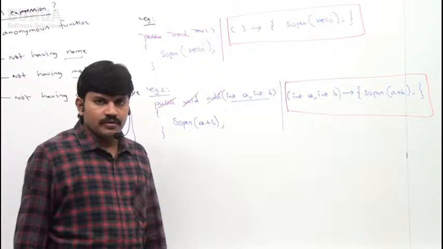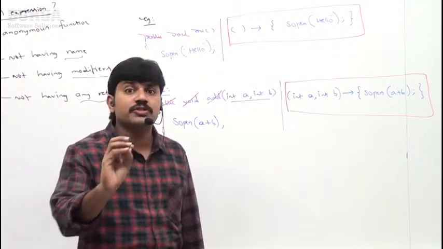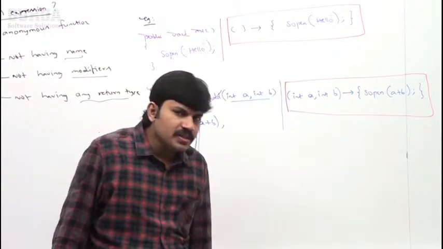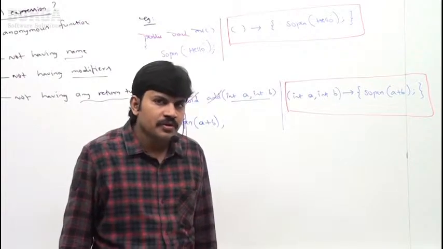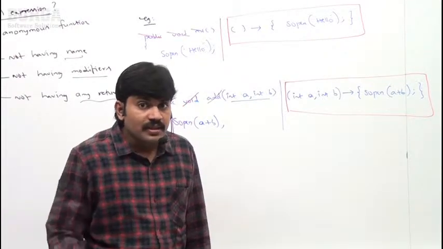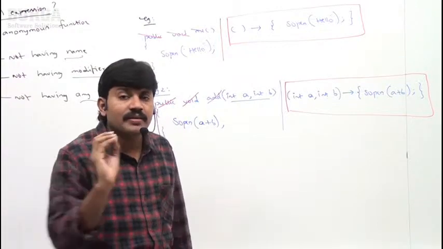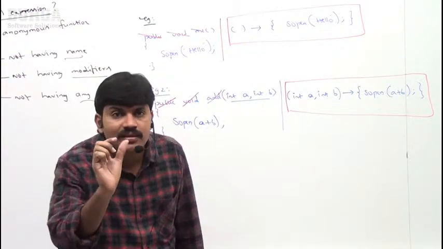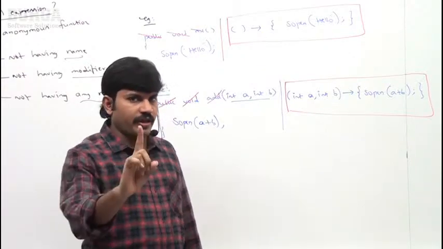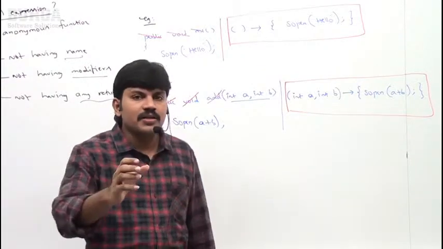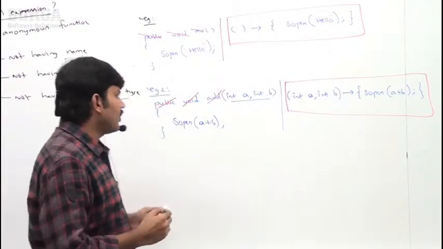Sir, one more example I want to talk about. I will provide one string value. Can you write a lambda expression that returns the length of that string? I will provide one string, and it returns the length of that string. First, how can I write a method?